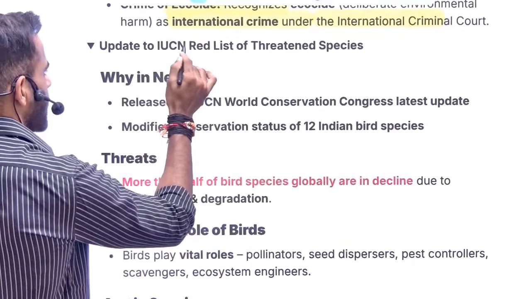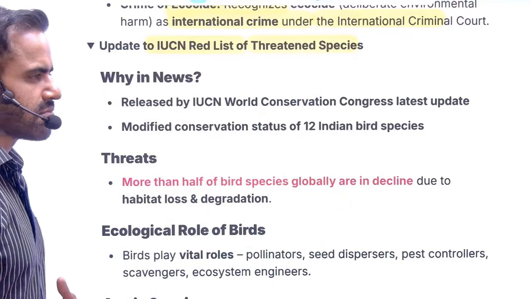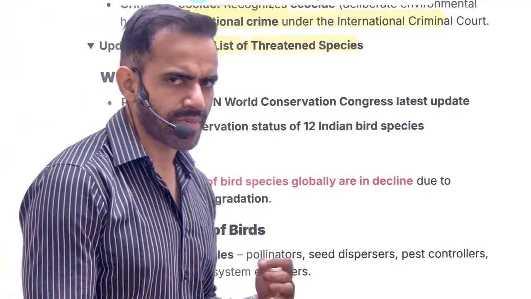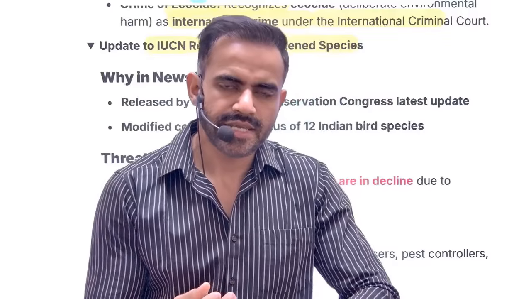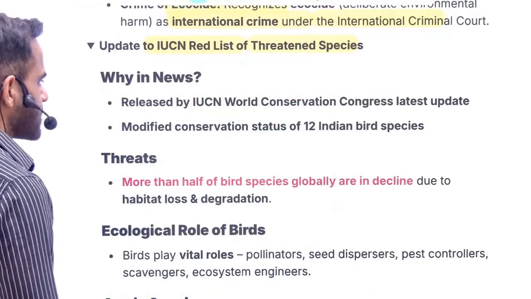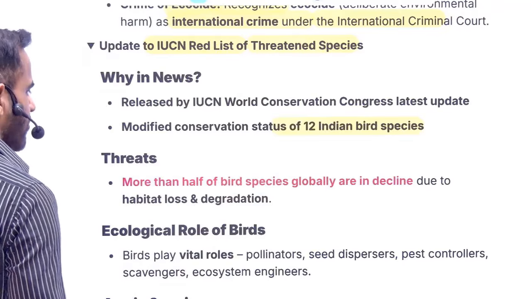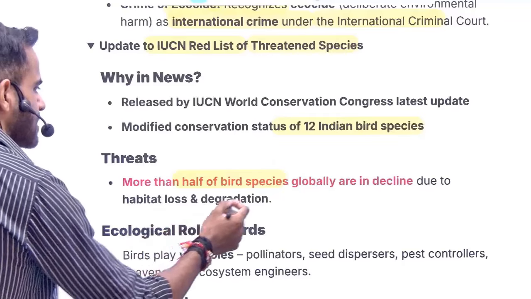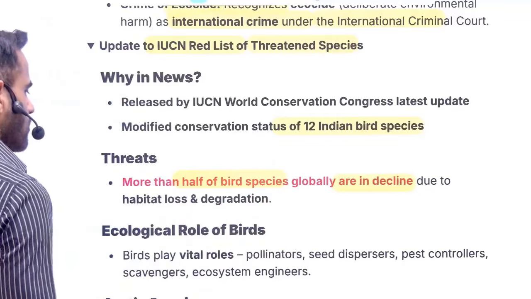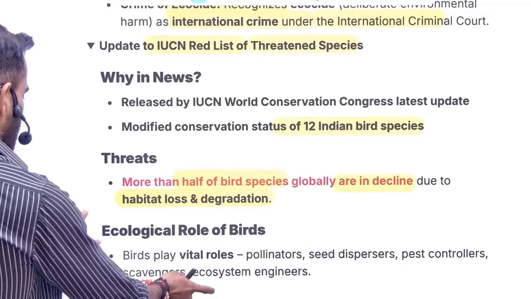Next is related to update to IUCN Red List of threatened species. Again, nothing much. I mean, you cannot remember each and every factual information of this kind, but IUCN recently updated its threatened list, and therefore 12 Indian bird species, their status has been modified. Now majority of the bird species are facing problems. They are facing the problem of loss of habitation, and that's why there is a degradation.